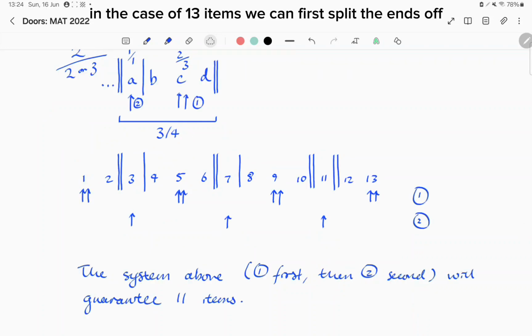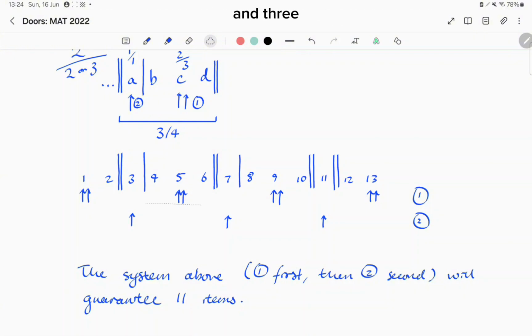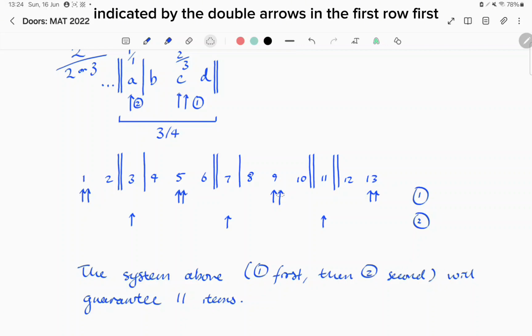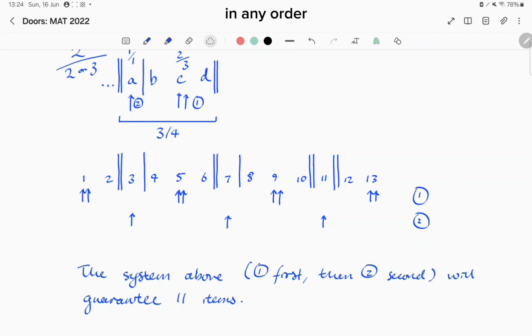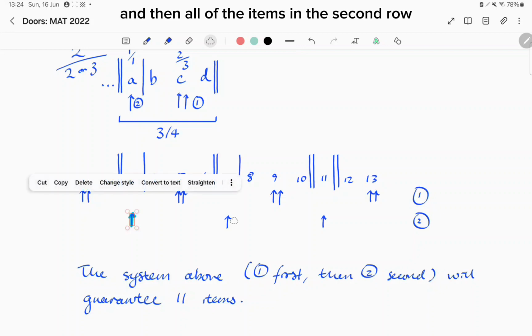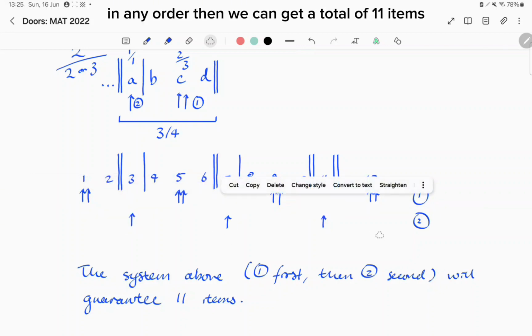In the case of 13 items, we can first split the ends off, and then split the remainder into alternating groups of 1 and 3. Notice, of course, that we can have a group of 1 over here without any loss. Now, if we choose all of the items indicated by the double arrows in the first row, first, in any order, and then all of the items in the second row in any order, then we can get a total of 11 items.